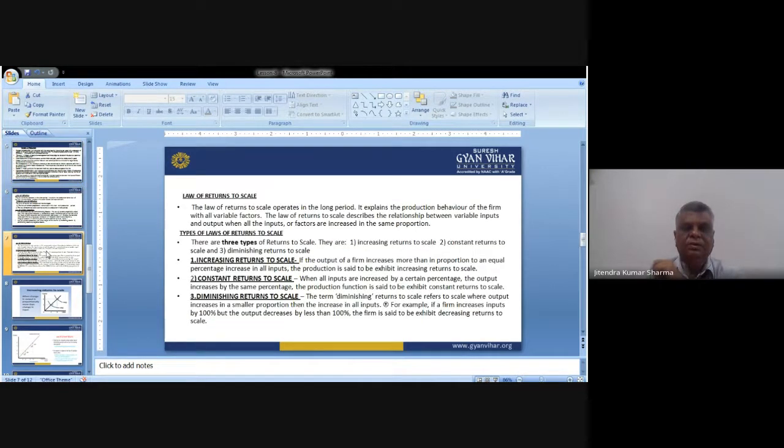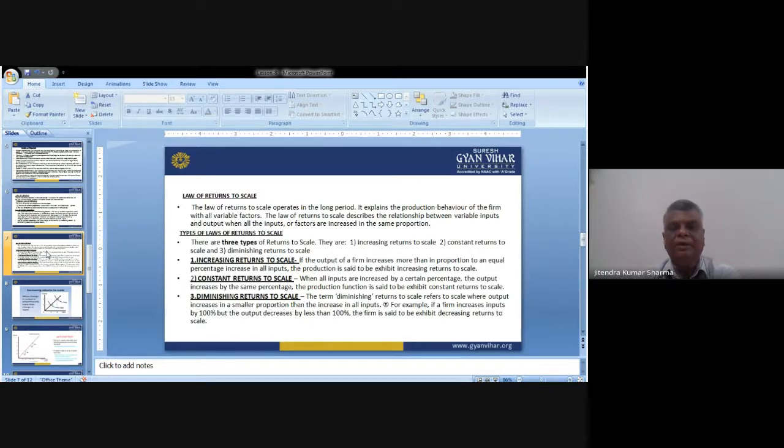Now the law of returns to scale. First we discussed the proportions-based law, then the law of returns to scale. When we express whatever input we use and its impact on output on the scale, that is what we call the law of returns to scale. The law of returns to scale operates in the long period, as we have already told you. It explains the production behavior of the firm with all variable factors.